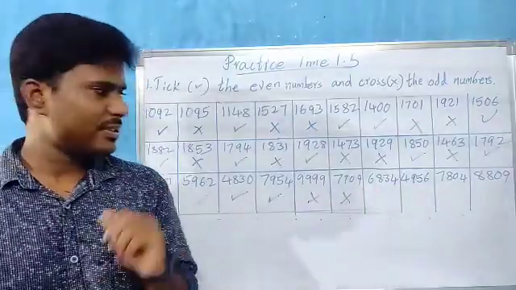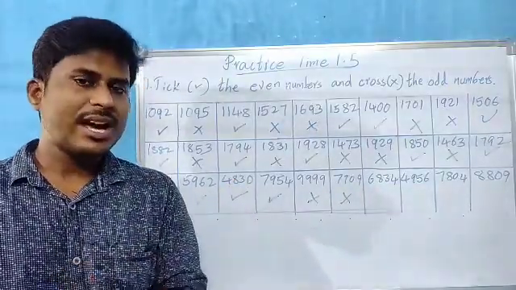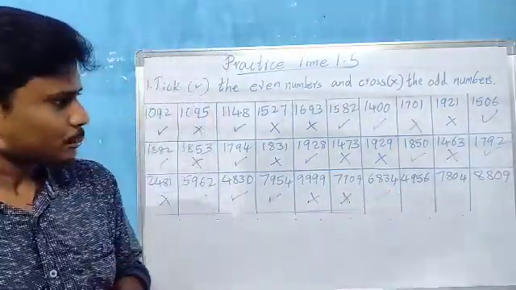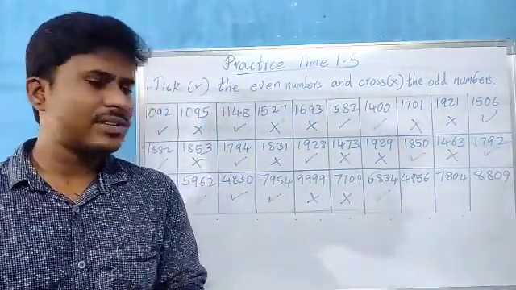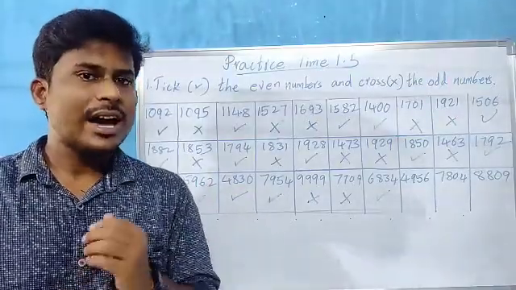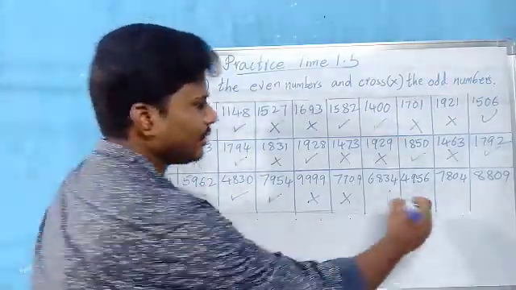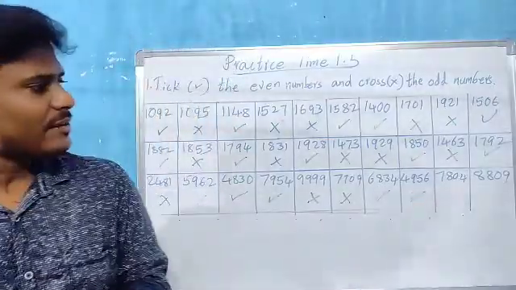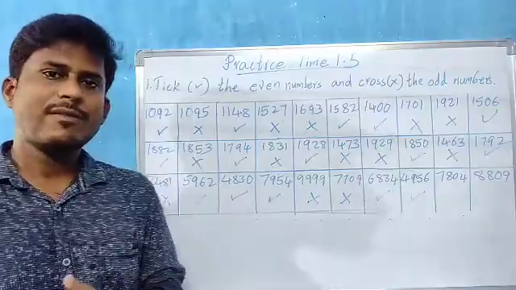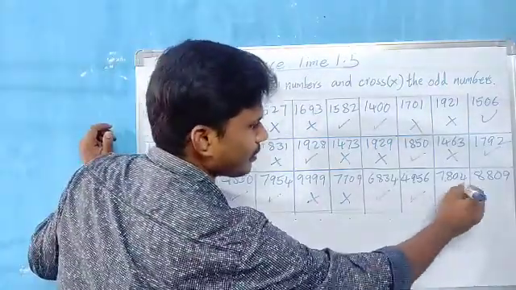6834. 4 is an even number, so the total number is an even number. 4956, children. 6 in the ones place is an even number. Tick it, children. 7804. Again 4 in the ones place, children.